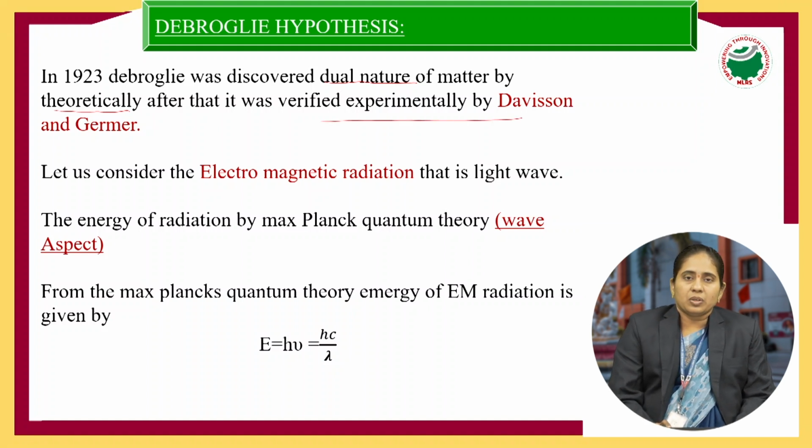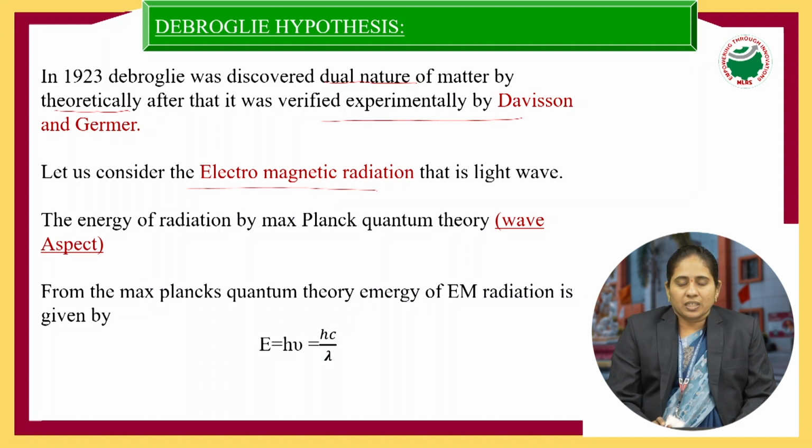So here de Broglie discovered that matter, meaning solid, liquid and gas, has dual nature theoretically, and later it was experimentally verified by Davisson and Germer. Now, how did he prove that matter has dual nature? By taking electromagnetic radiation.